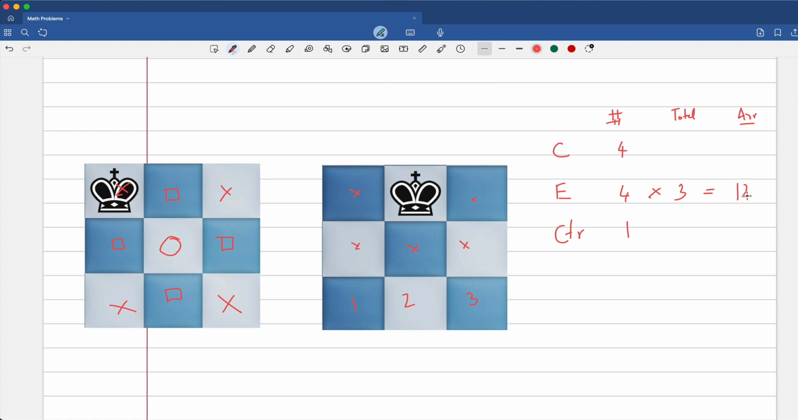You can pause the video and try to do the same thing for the corner. What are the possible ways in which, if the black king is in the corner, the white king can be placed? Where can the white king be? The answer is 5 possible ways, and therefore the total number of arrangements is 20. The center, interestingly, creates 8 no king's land, so there's no way that the white king can be in any one of those, so it is 0. So in total, the answer is 32.